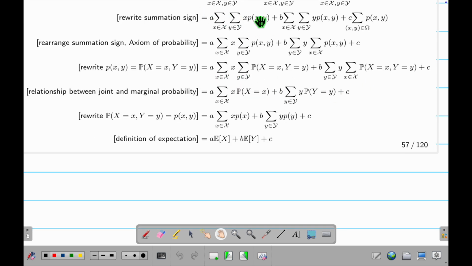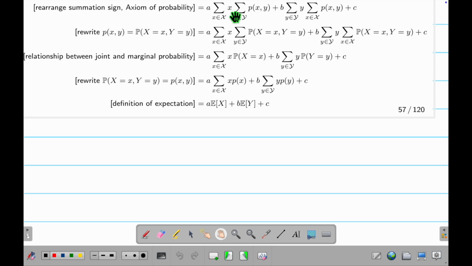And then this thing, I have an x. This summation is over y, so nothing to do with it, and I can take this out. I put it here. This thing is over y. This thing is over y. But this thing is over what? Nothing. So I put it here. Lastly, this guy has what? This is all the xy in the sample space. By definition, the probability of the sample space is 1. So this whole thing is 1. That's why I have c times 1, so it's c. So now I have this thing. What is this? This small p is exactly this big P, just lazy notation. I just write down the lazy notation. And what is this part?